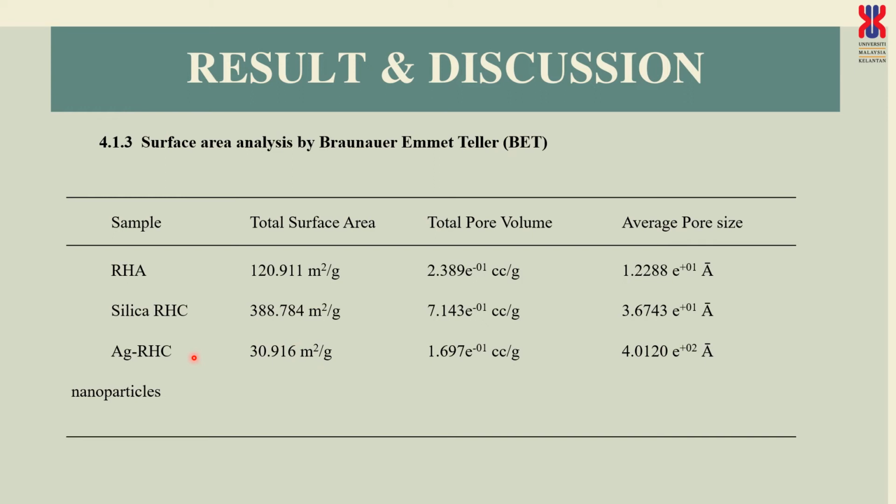This is the table of results from BET, Brunauer, Emmett, Teller, where we can see that the total surface area of RHA is 120, but after we produce the RHA silica, the total surface area increases. However, after we immobilize the silver into the silica, it reduces towards the lower surface area. We can see that total pore volume is also decreasing.